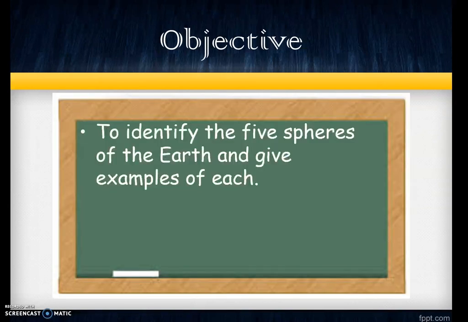Our goal for this lesson is to be able to identify the 5 spheres of the earth and then give examples of each.